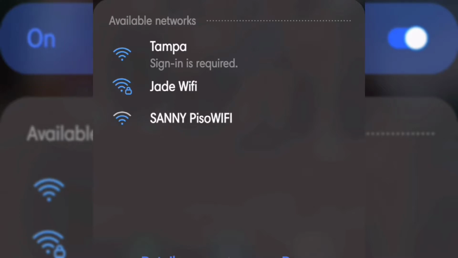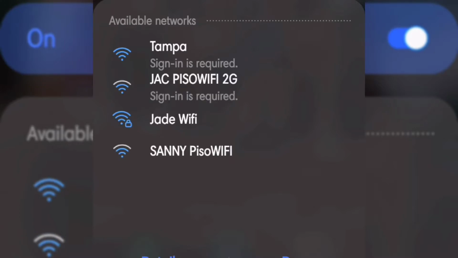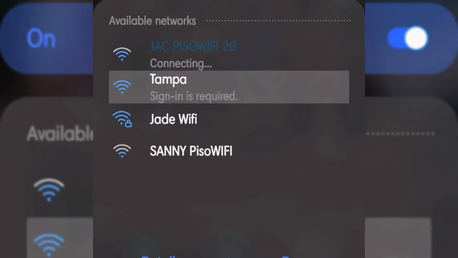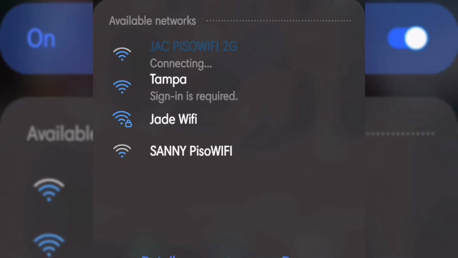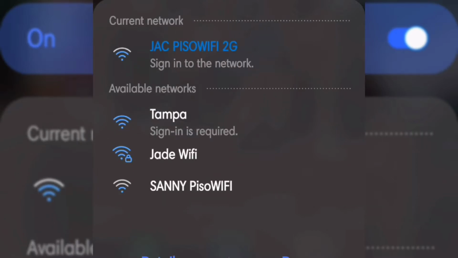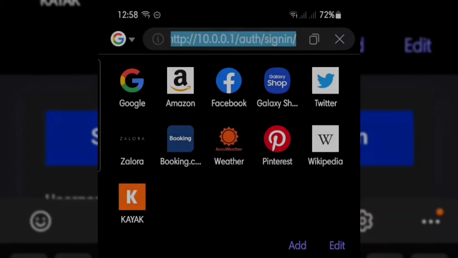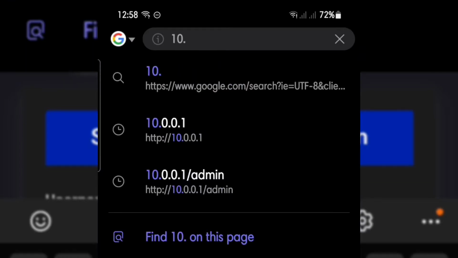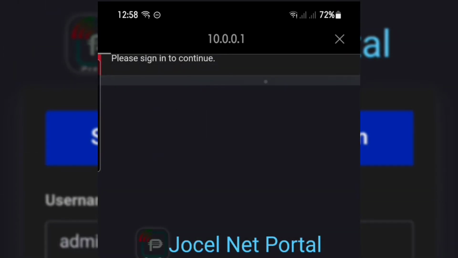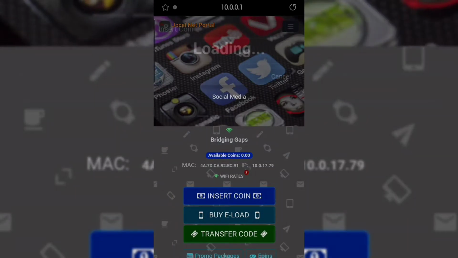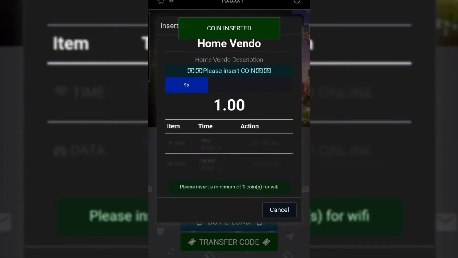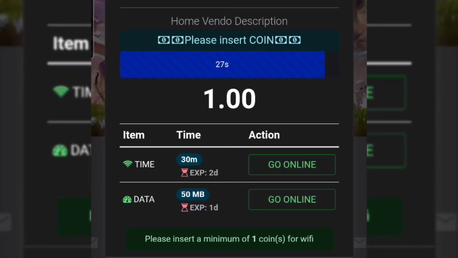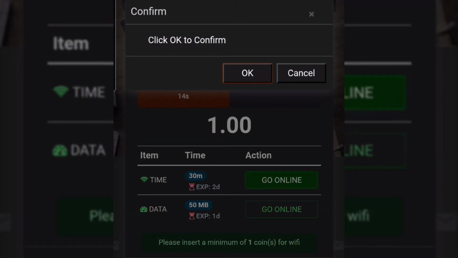After we set up the antenna, now let's try it. First we need to connect to the Vendo antenna. After you connect, open any browser you want and type in the search bar 10.0.0.1. Now we're in. Let's try to insert a coin. There you have it. Done, you are now connected.